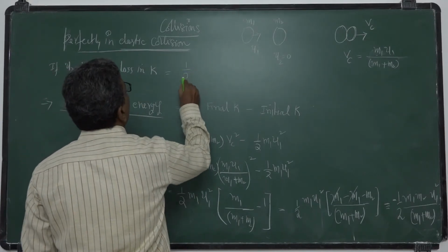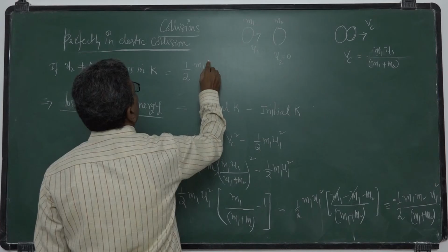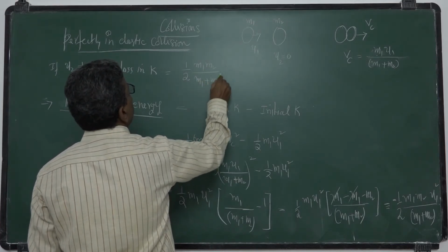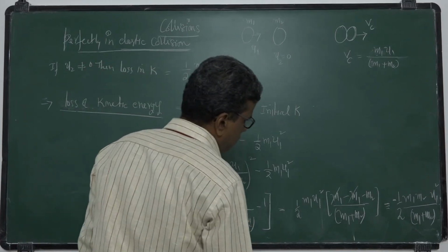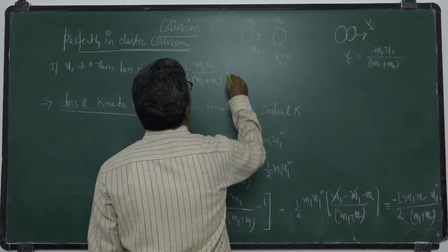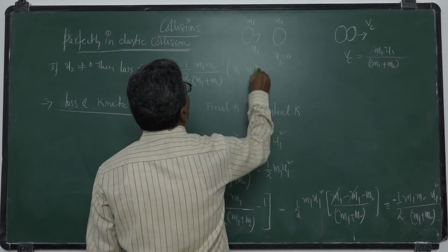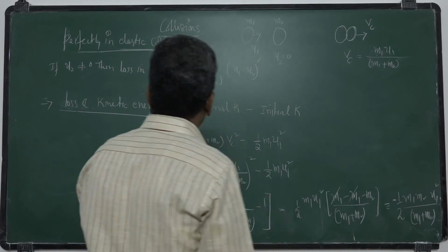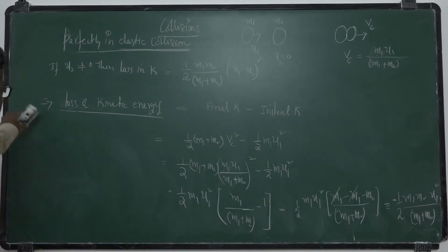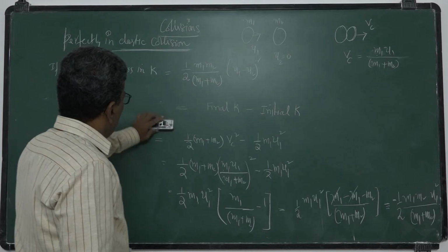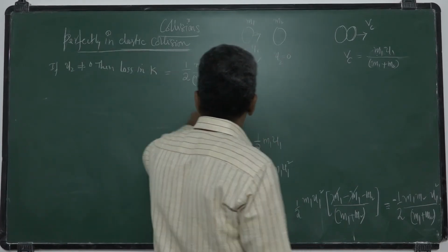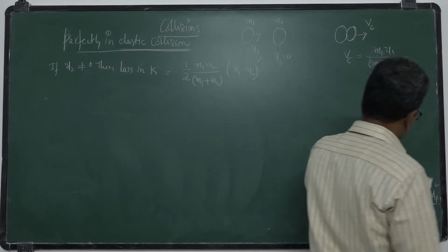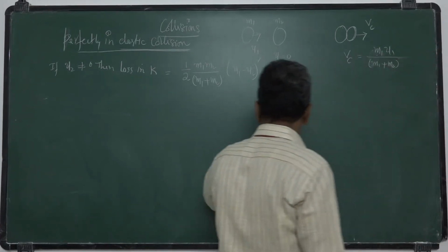Half, I will write directly, half m1 m2 by m1 plus m2 of u1 minus u2 whole square. Okay. This much is the loss of energy. When we are using this formula, if u2 is not equal to 0. Clear?